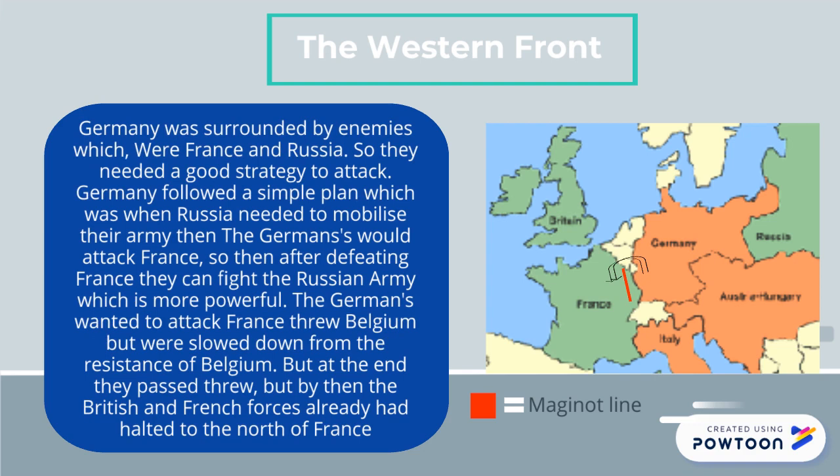The Germans wanted to attack France through Belgium, but were slowed down from the resistance of Belgium. But at the end they passed through. But by then, the British and French forces had already halted to north of France.